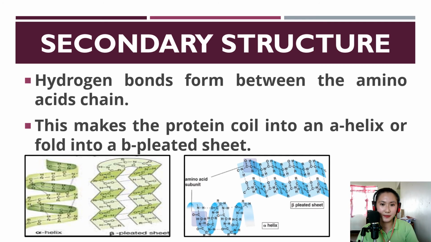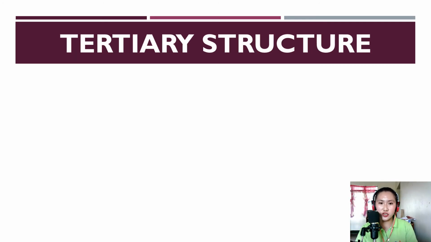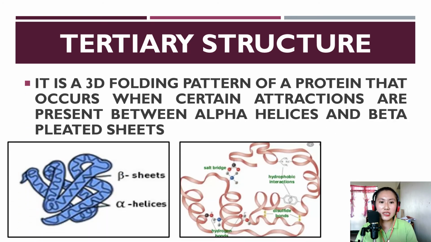So the next protein structure is the tertiary structure. It is a 3D folding pattern of a protein that occurs when certain attractions are present between alpha helices and beta-pleated sheets. In this structure, more folding happens, so there is a combination of alpha helix and beta-pleated sheets.